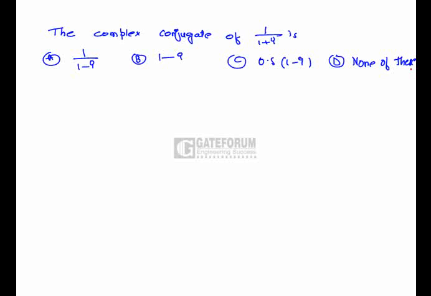To find the conjugate complex of the complex number 1 by 1 plus i, first we have to convert this into a plus ib form. In order to convert this into a plus ib form, we have to rationalize. So we'll rationalize the denominator. Its rationalizing factor is 1 minus i. So we'll multiply and divide the given complex number by 1 minus i.